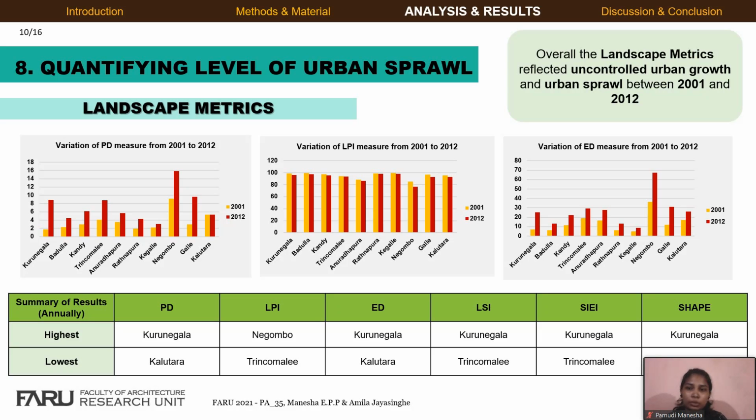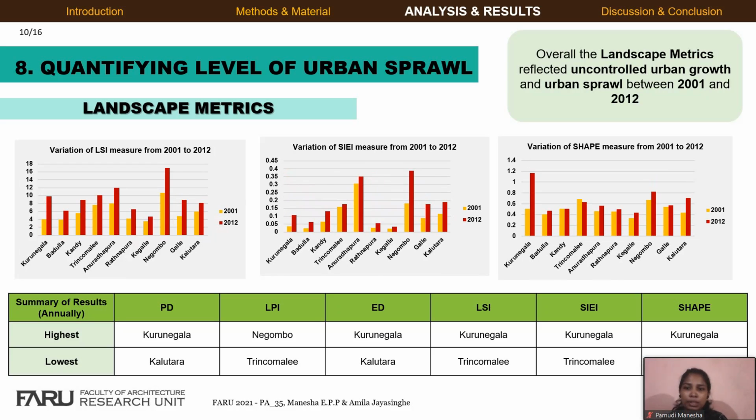Kegalle and Ratnapura towns reflect patch density and edge density values lower than other towns. Overall, the largest patch index metric always decreased from 2001 to 2012. The huge urban patches of the study area gradually became small. Landscape shape index and shape metrics describe the irregularity of the complete landscape.